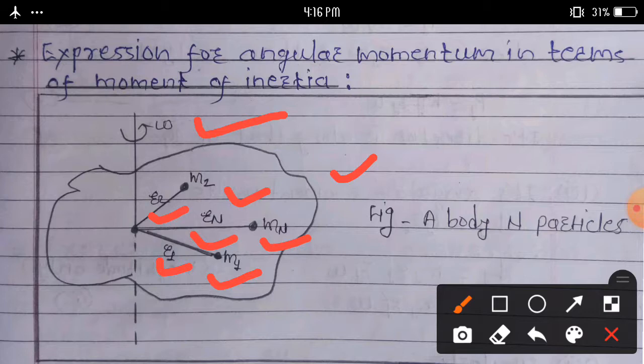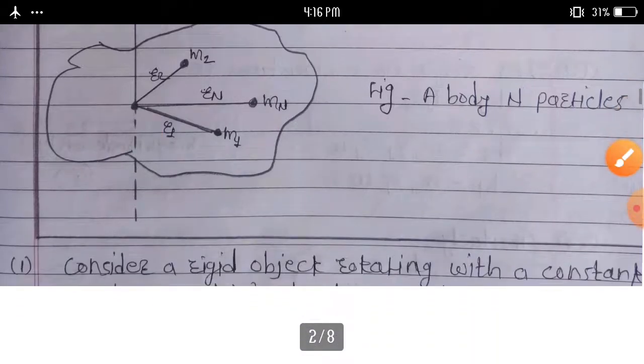As the object rotates, all these particles perform uniform circular motion with the same angular speed omega but with different linear speeds.